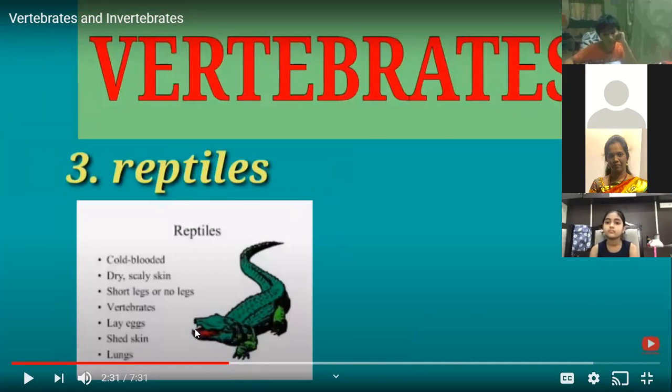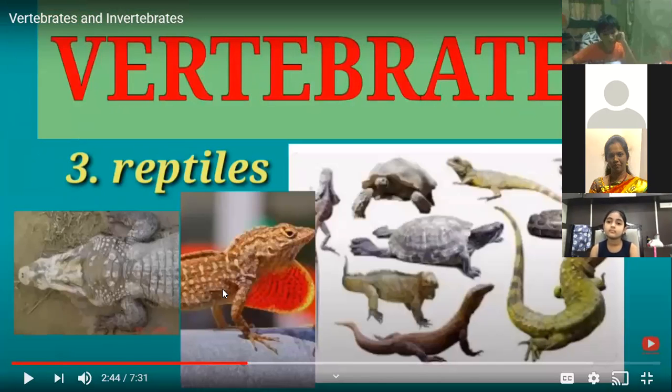Reptiles have got scaly skin. And they reproduce by laying eggs. And they are called cold-blooded animals. Even the frogs, amphibians also are cold-blooded animals. What is the meaning of cold-blooded? Their body temperature will change with the temperature in the environment or the surroundings. So these animals are called cold-blooded animals.